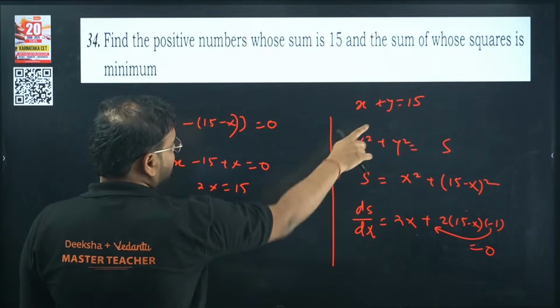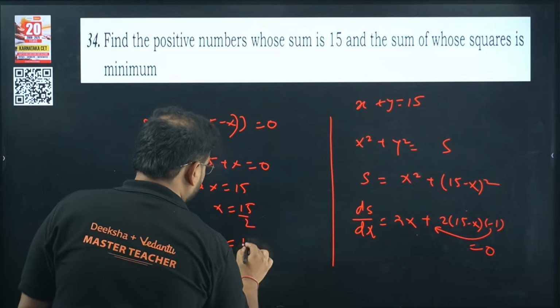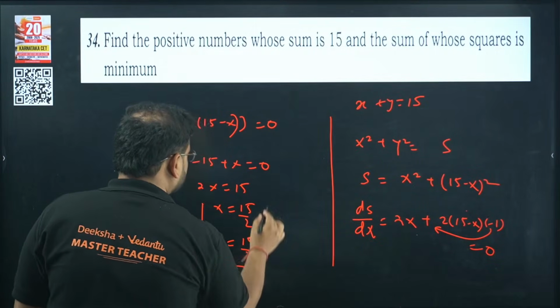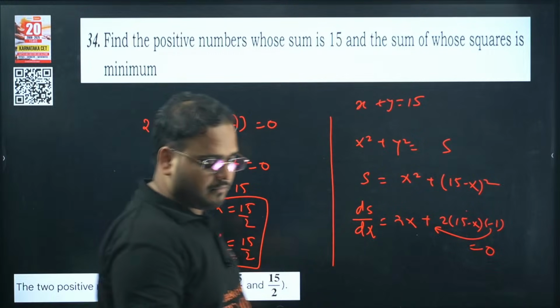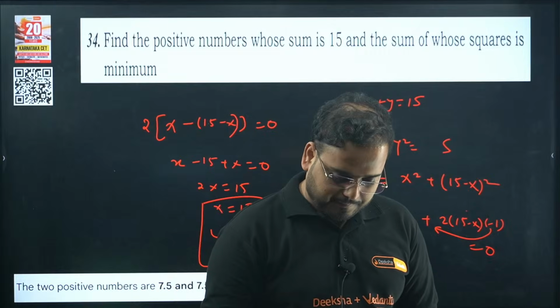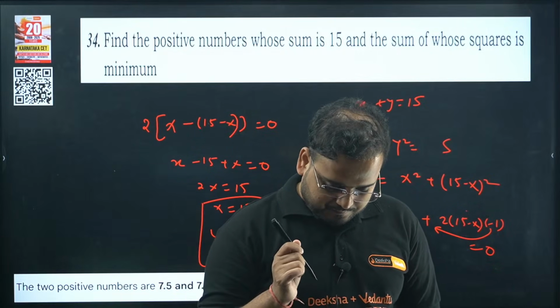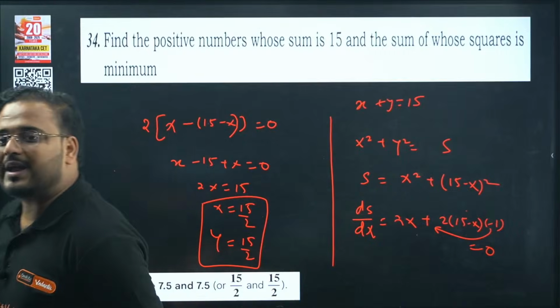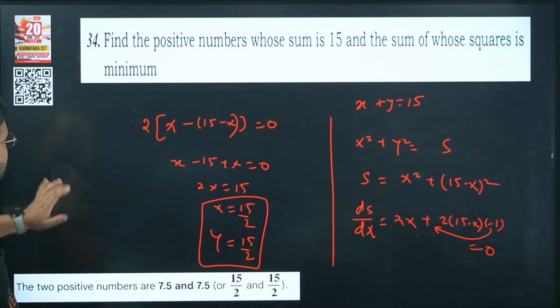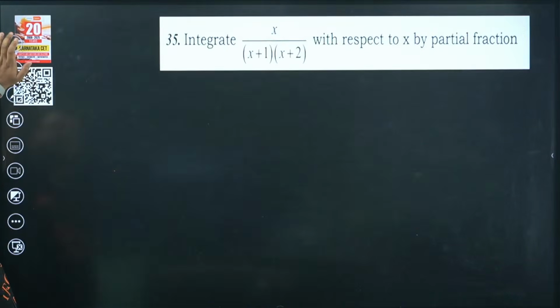Y is also 15 by 2. Sum is 15, right? So they both have to be half and half. That's your answer. Check, this is a question of AOD. Superb. Likewise you can expect questions over here also. Okay, this is clear.